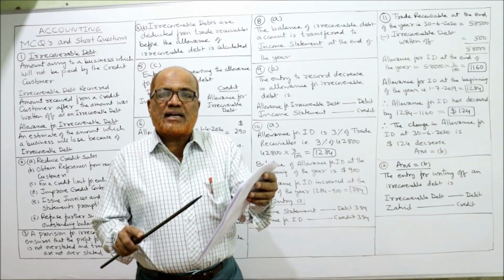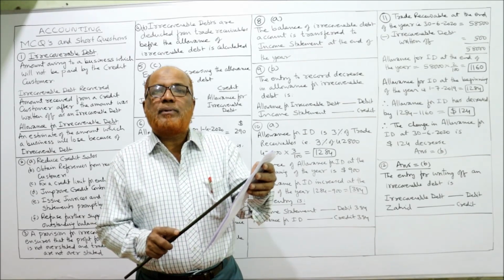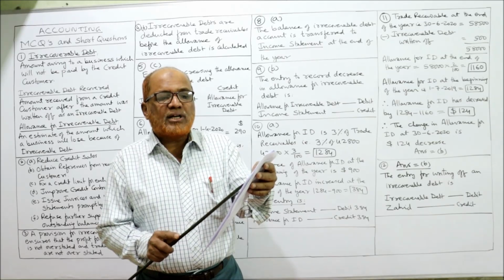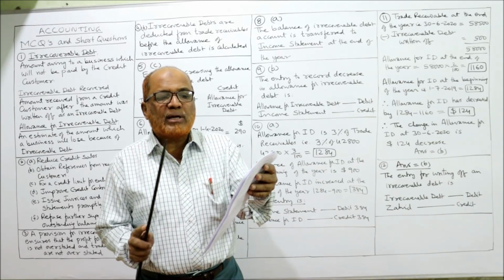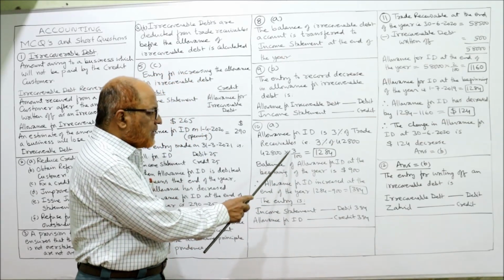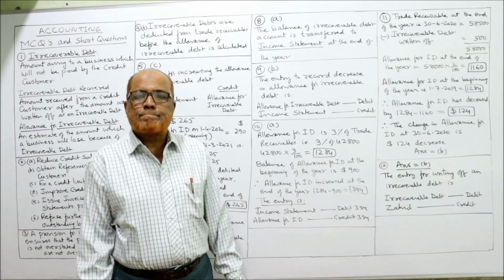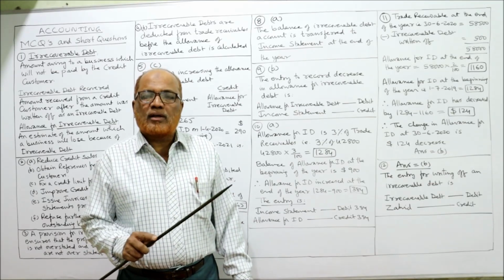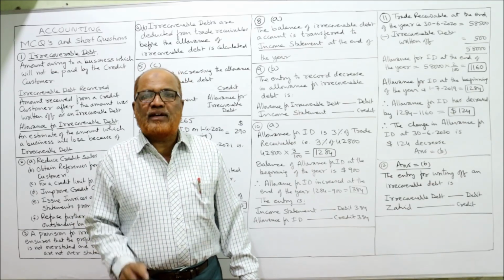What is the percentage of allowance maintained? 3%. So we calculate 42,800 into 3 by 100. You will get 1284. This is the allowance at the end of the year.